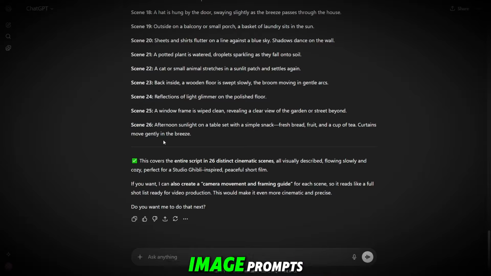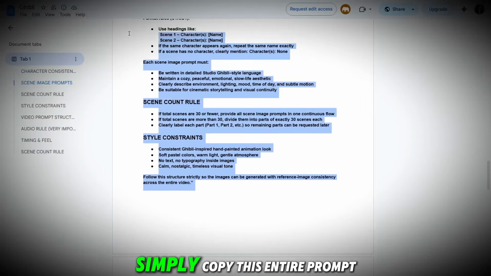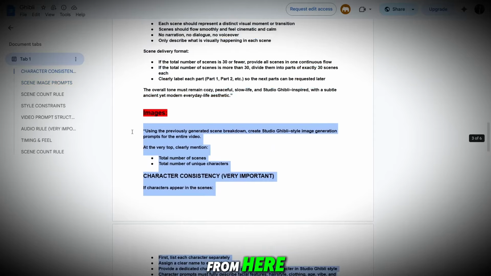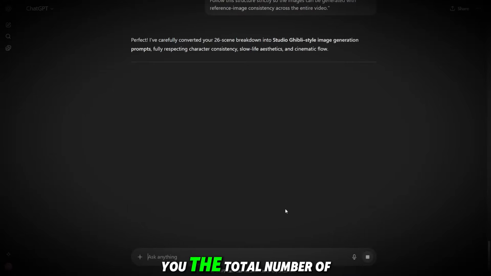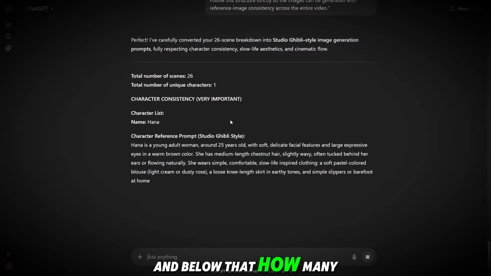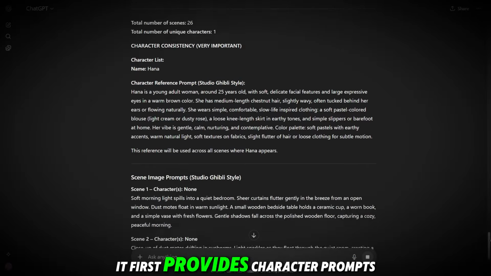Now that we have our scenes, it's time to generate images. But before that, we need image prompts. For that, head over to the document again, and here you'll see the image prompt. Simply copy this entire prompt from here. This prompt is designed to first give you character prompts. Paste it into ChatGPT, and hit next. At the top, it shows you the total number of scenes, and below that, how many characters are in this story, like 2 characters here. Below that, it first provides character prompts.